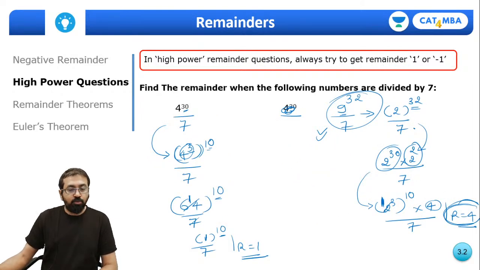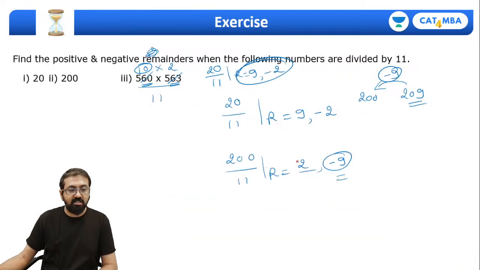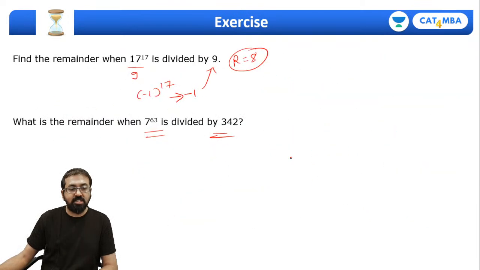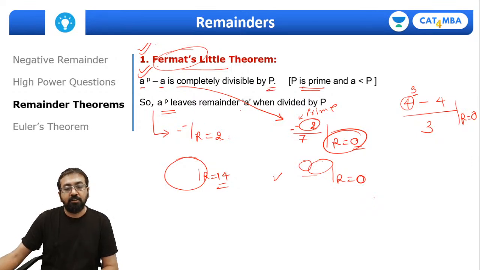So these are the few questions that we discussed earlier, right? I'm sure you remember all these questions that we had discussed earlier. Then we also discussed various remainder theorems. The first one was Fermat's little theorem, which says that a raised to p minus a is completely divisible by p, where p is a prime number and a should be less than p. Okay, so I have also given you one example that 2 raised to 7 divided by 7, remainder will be 2.